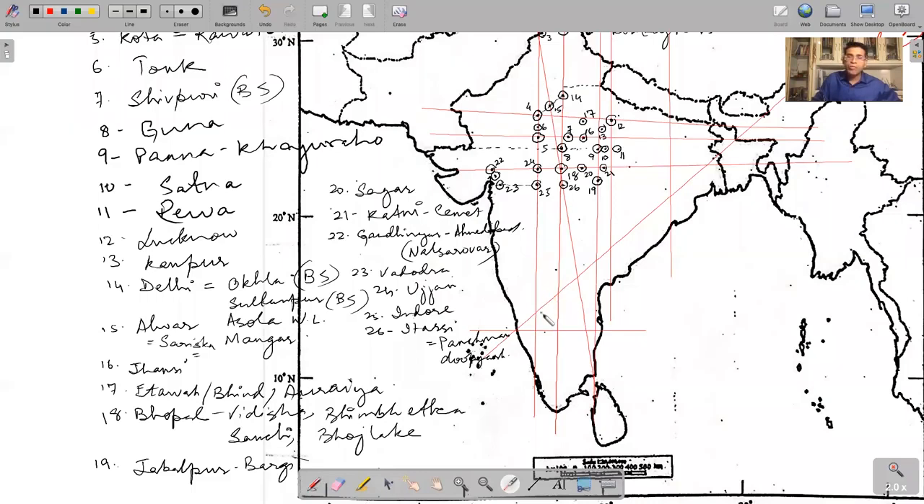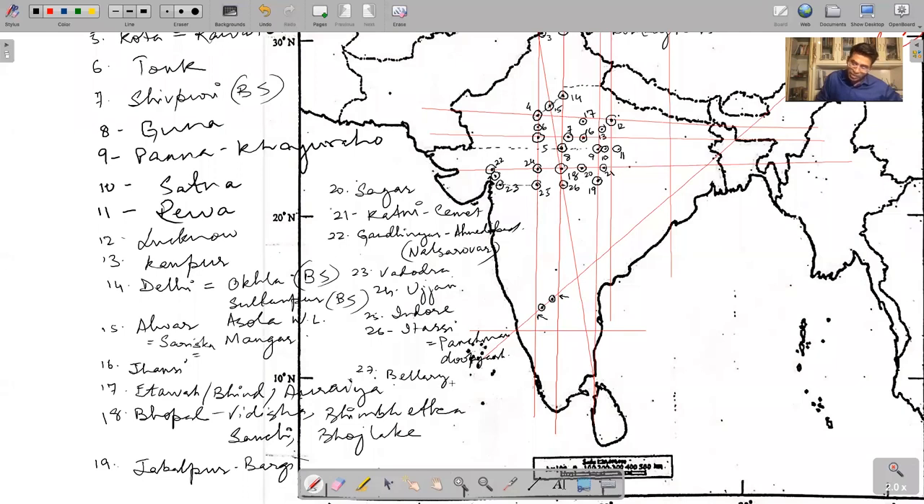Bellary. Okay. And what do we have here? Chitradurg. Yes. So this is Chitradurg and this is Bellary. So do not mark at the intersection. This intersection here. Okay. So this is Bellary and this is Chitradurg. 27 and 28. 27 is Bellary.